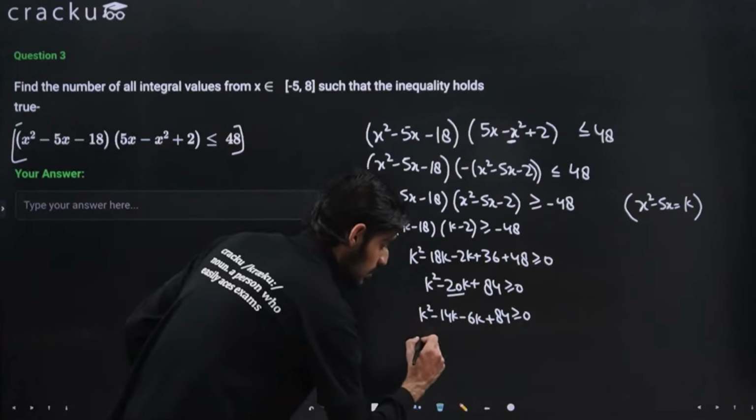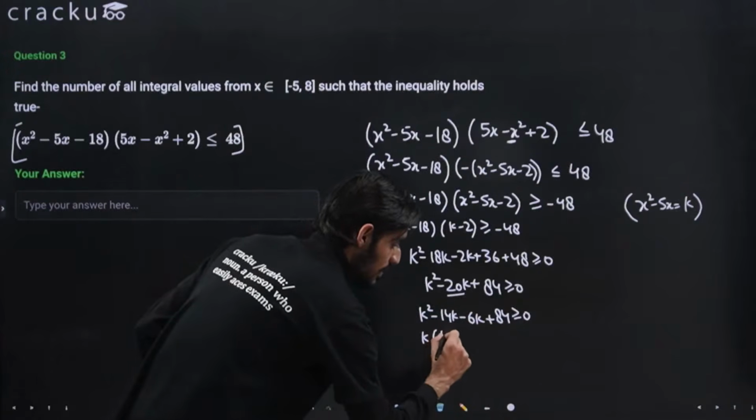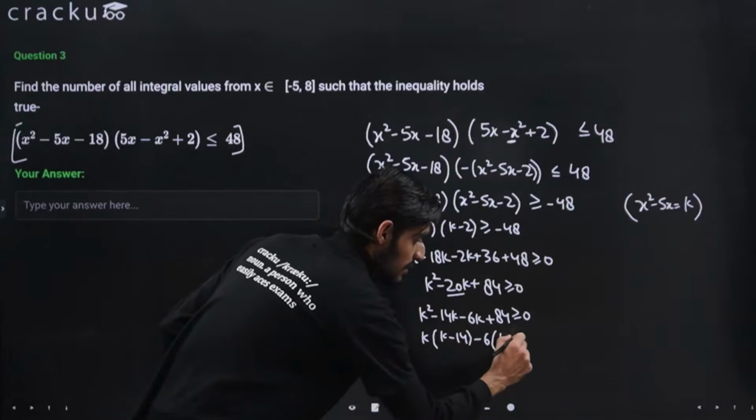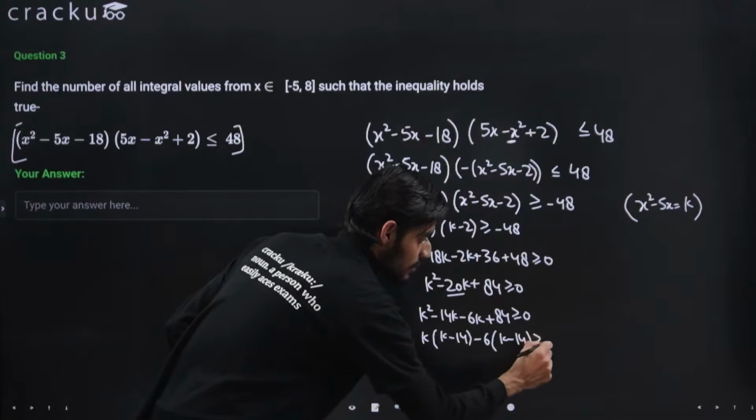Now I can just take k as common here. So k into k minus 14, minus 6 into k minus 14, greater than equal to 0.